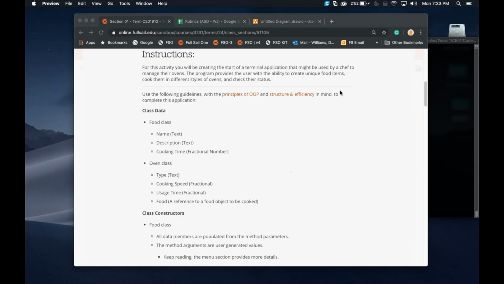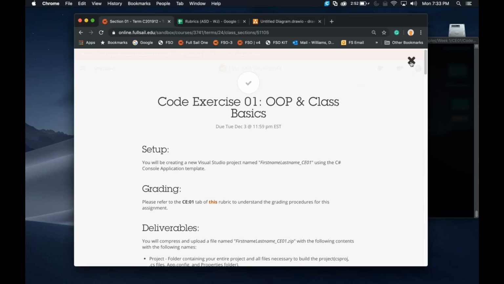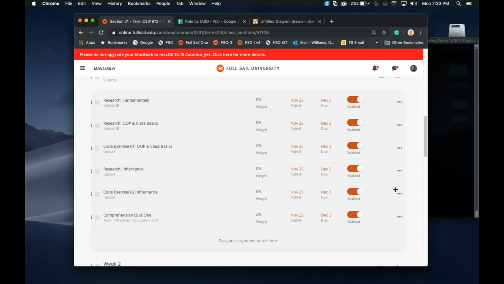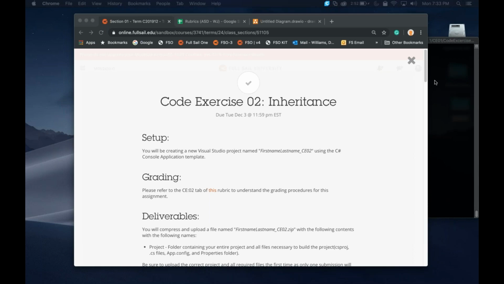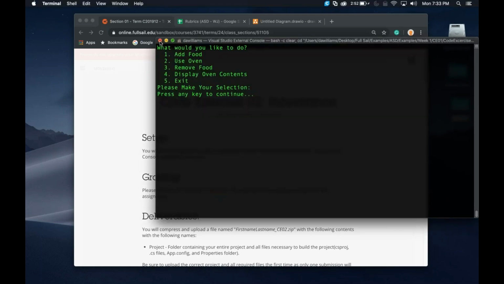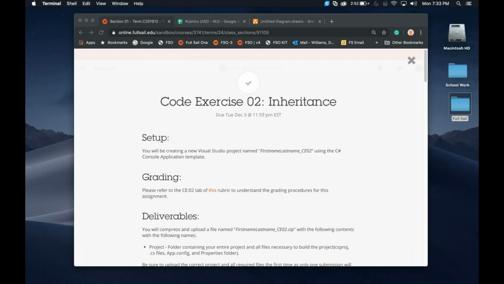Let me go ahead and close CE01, and we'll open CE02. Now, CE02 is all about inheritance. Now, inheritance is when one class actually inherits stuff from a different class. So it basically extends the class for you.